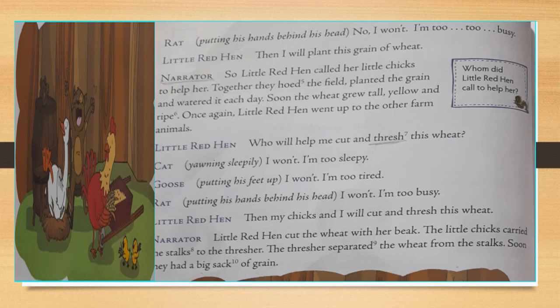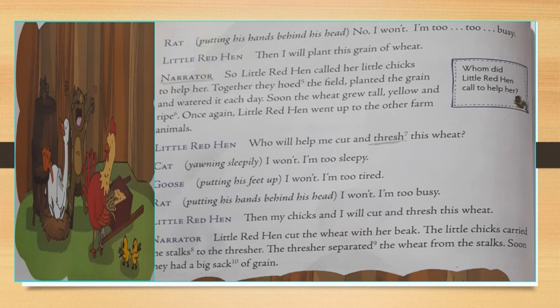So children, Little Red Hen cut the wheat with her beak. The little chicks carried the stalks to the thresher. The thresher separated the wheat from the stalks. Soon they had a big sack of grains.